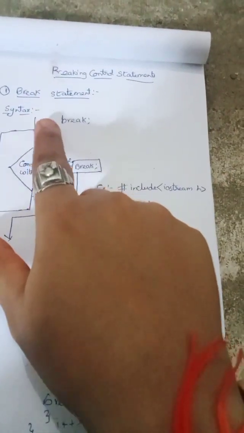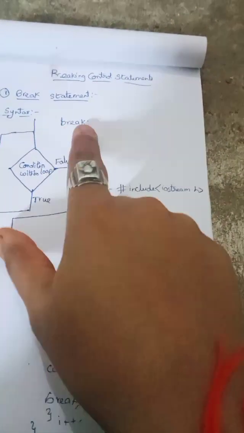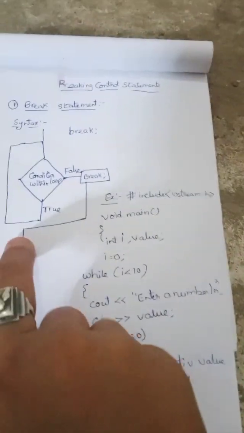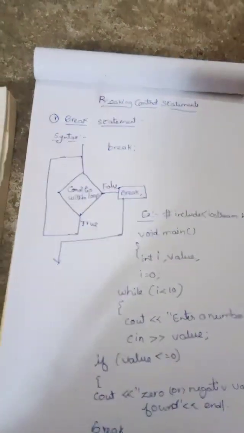The general syntax of the break statement is break semicolon. Here this is the flow chart.